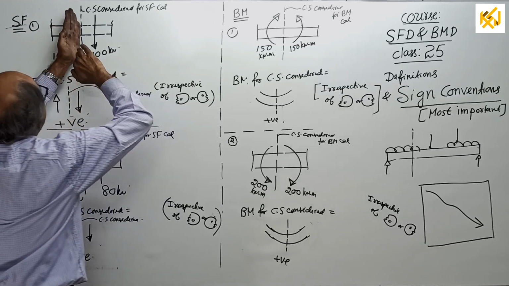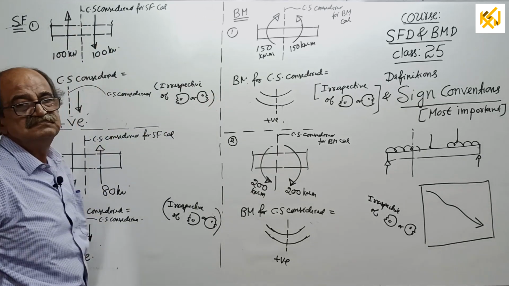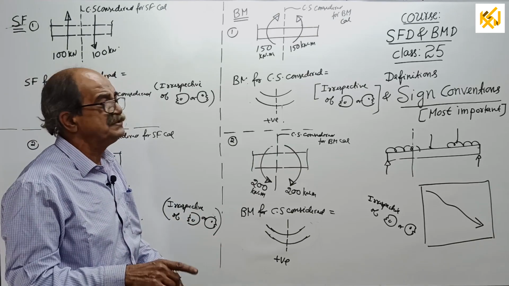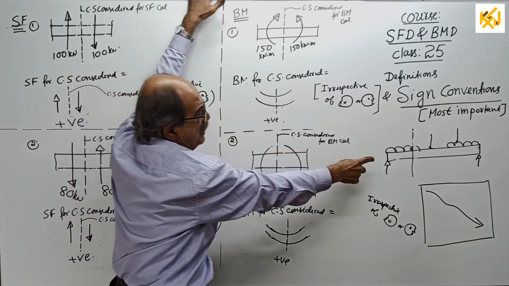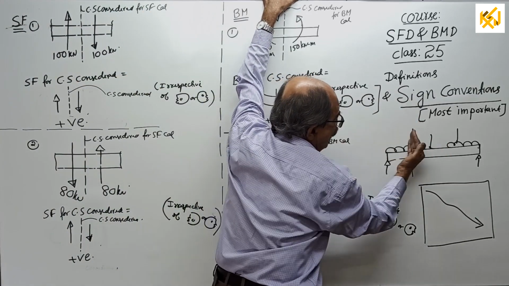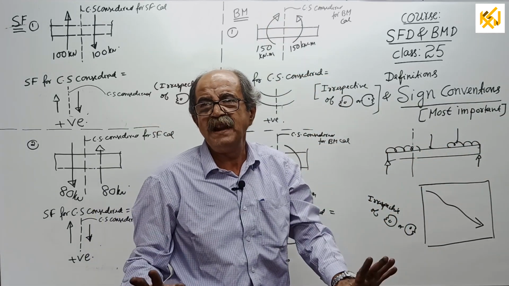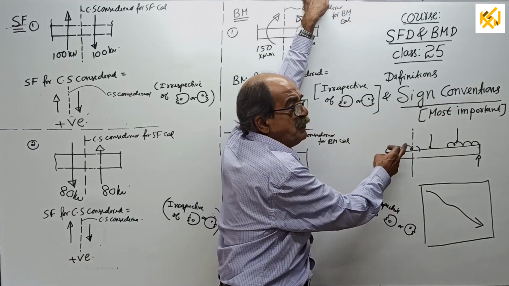Or if you look right side here, here also look right side. Whether you are looking left side or right side, you decide. I will tell you later how to decide it when you draw the diagram. If it's somewhere here, better look right side. If you're somewhere here, better look left side.